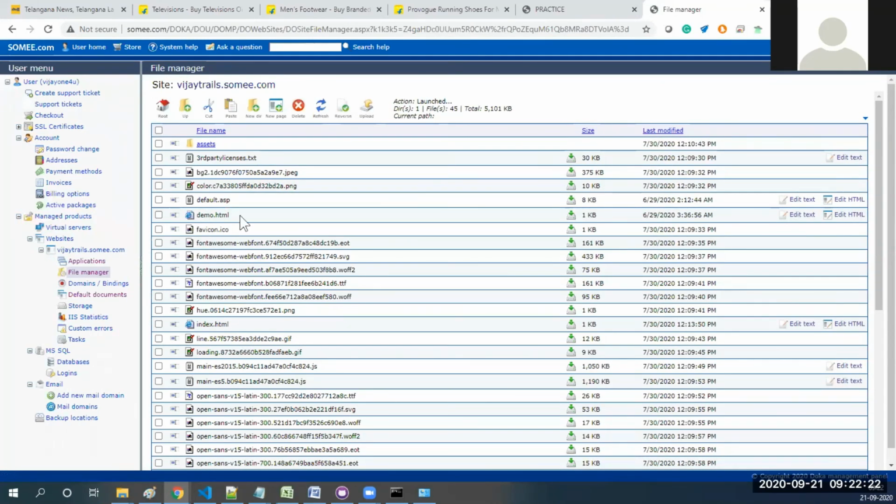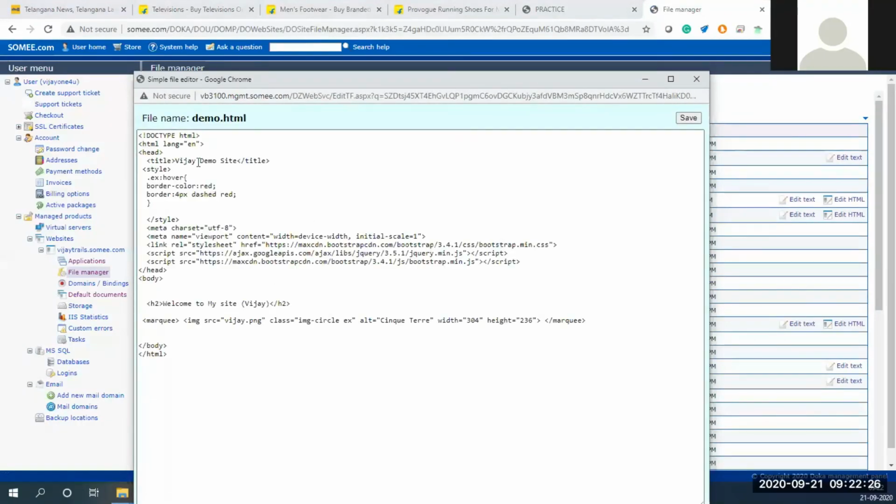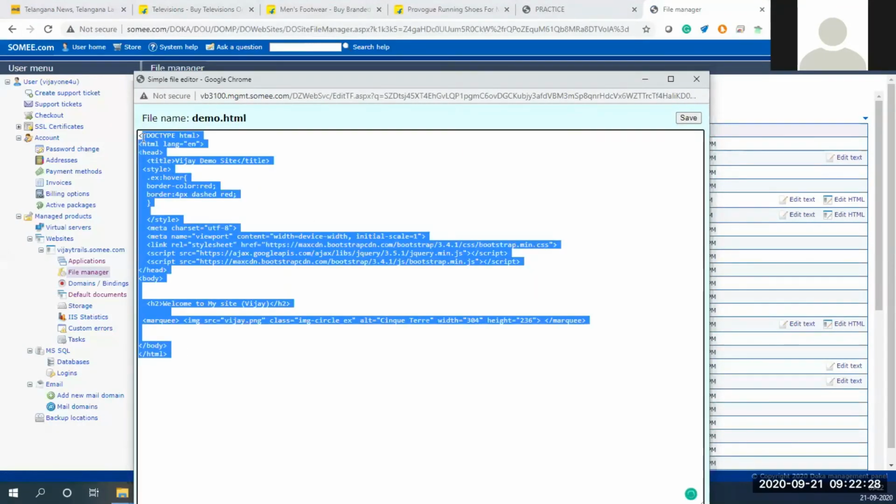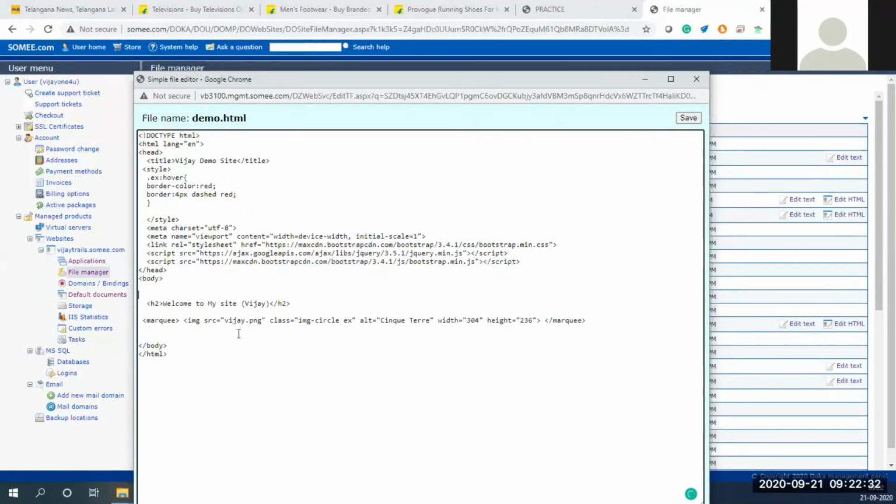Something demo, right? See, it is my code actually. So welcome to my site, something Vijay, and I'm maintaining some dots.